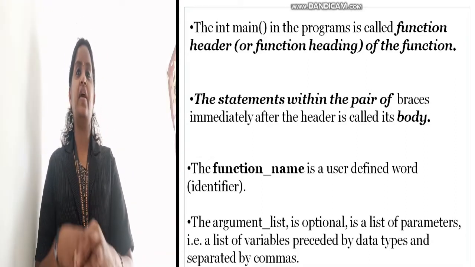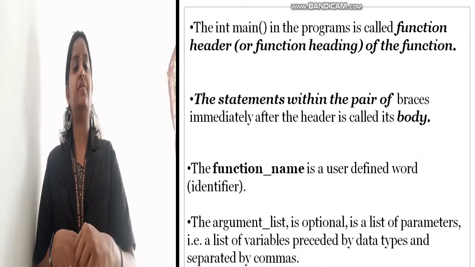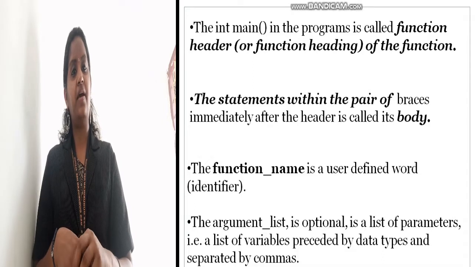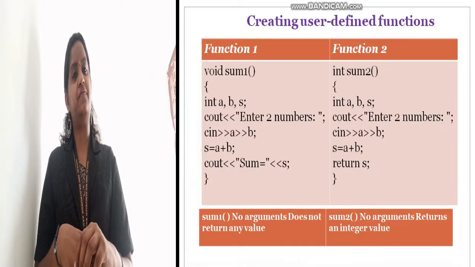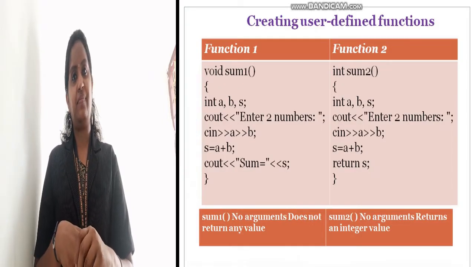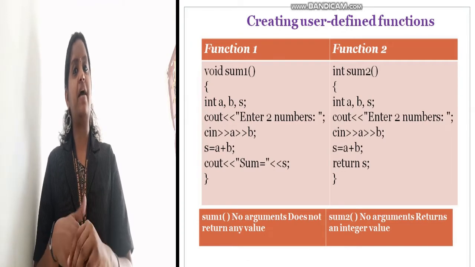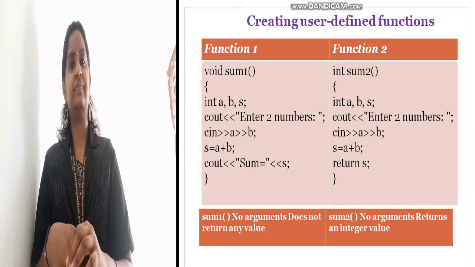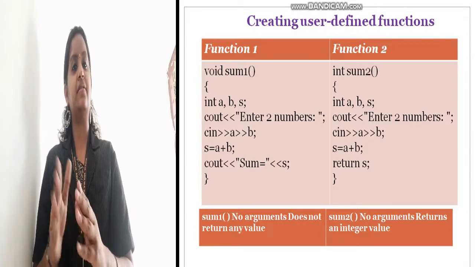Okay, so here you can see two example functions. Here, void sum1 is the first function. After the bracket you have included some statements. The first one is int, that is a data type.